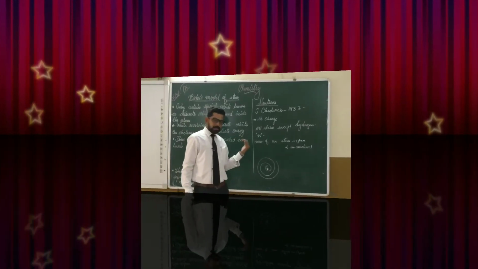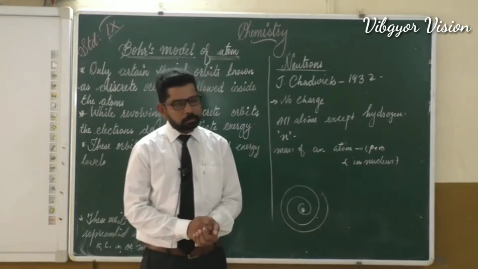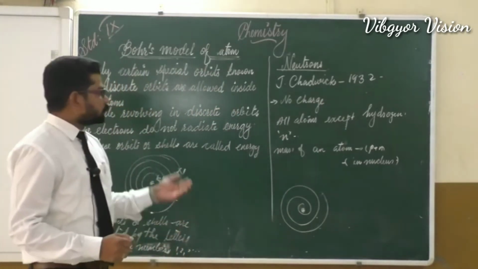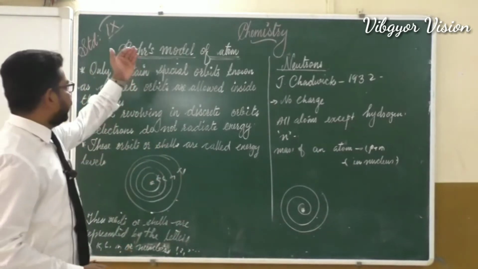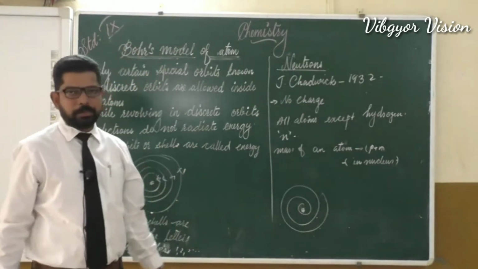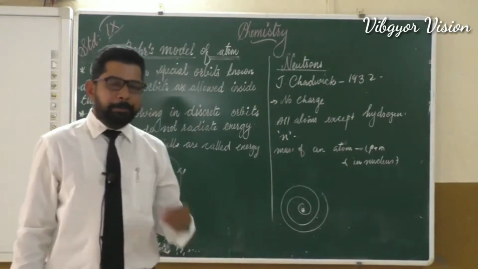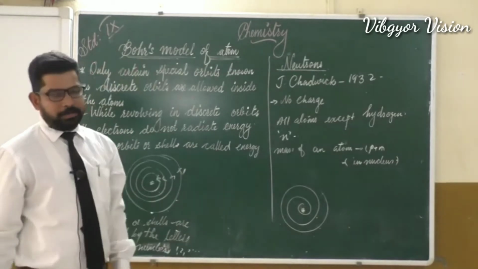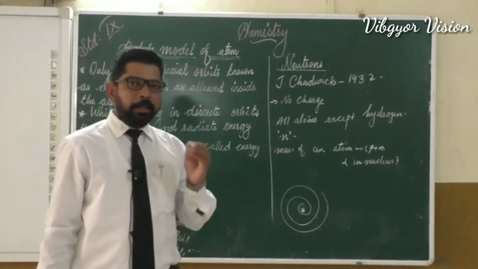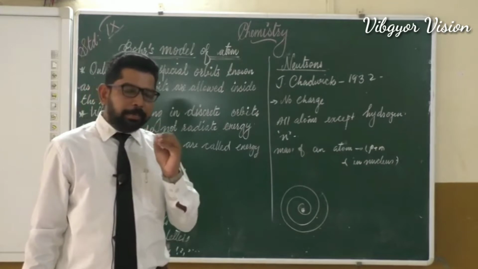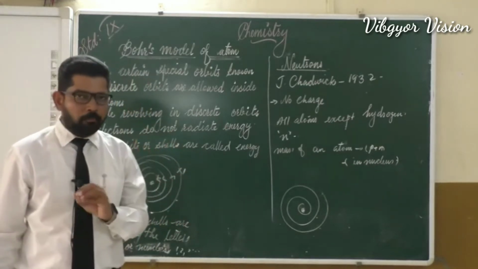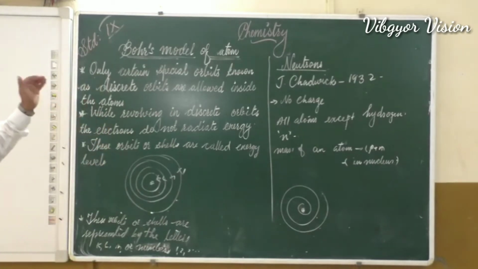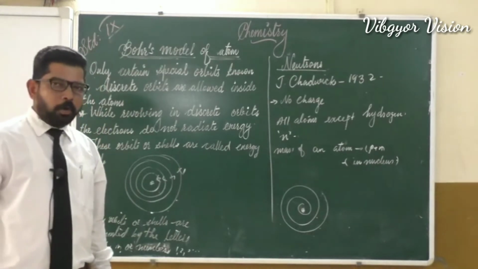Some correction is needed for Rutherford's model of atom. That was done by our next scientist, Niels Bohr. He proposed a model for atom that is known as Bohr's model of an atom. Remember, Bohr's model is mainly based on Rutherford's model of atom. So now let's learn what are the postulates of Bohr's model of atom.